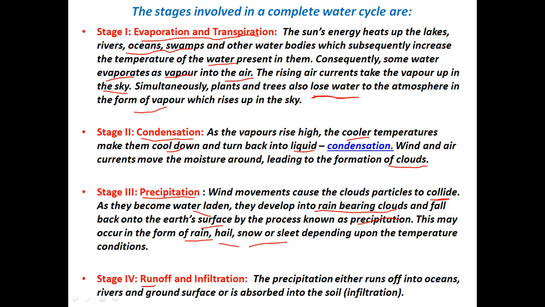Then finally this precipitation goes as runoff. That means it will flow and reach the water bodies again, and some of the water will infiltrate, or be absorbed by the soil. That is called infiltration. So this is the complete water cycle and the stages that are involved in it.